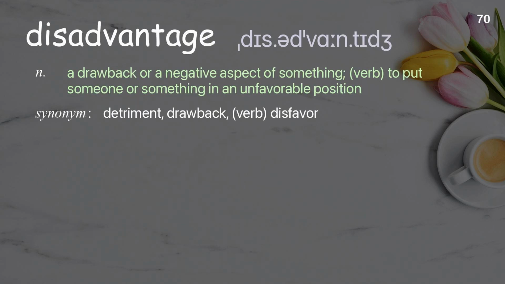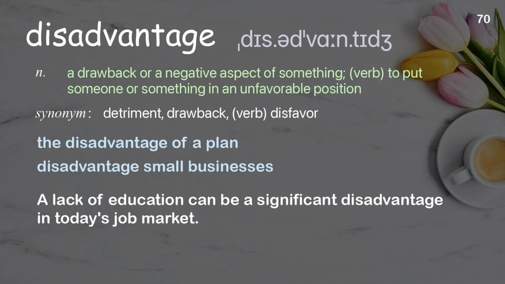Disadvantage: A drawback or a negative aspect of something. Verb, to put someone or something in an unfavorable position. Examples: The disadvantage of a plan. Disadvantage small businesses. A lack of education can be a significant disadvantage in today's job market.